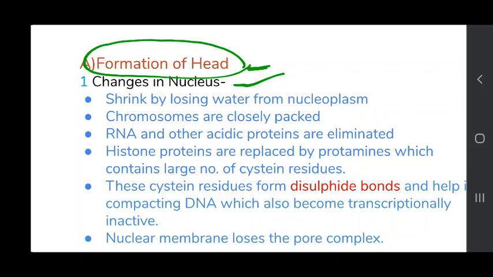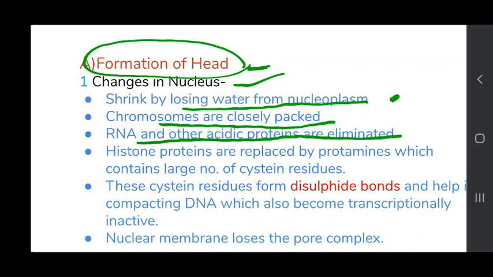What changes will be there in the nucleus? Number one, जो न्यूक्लियोप्लाज्म में वाटर होगा वो लूज होगा और the nucleus will shrink by losing water. जो RNA होंगे और other acidic proteins होंगे they are eliminated.